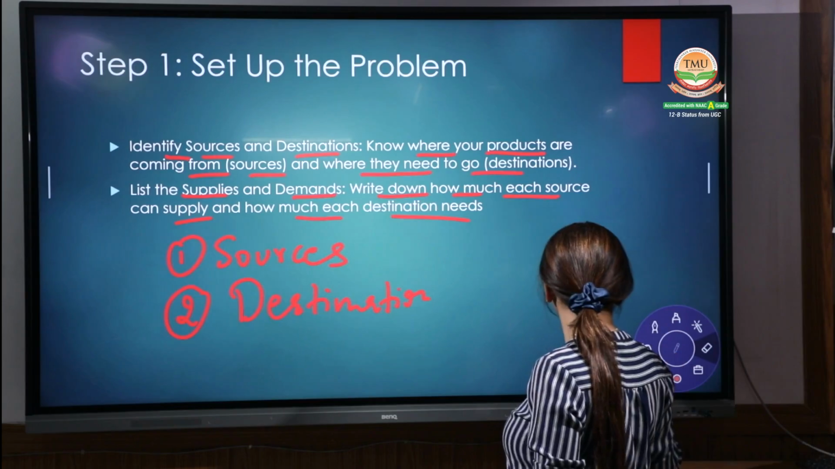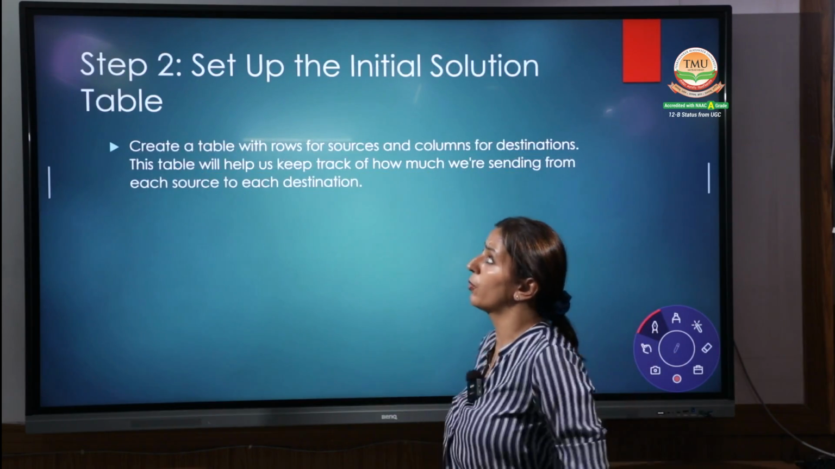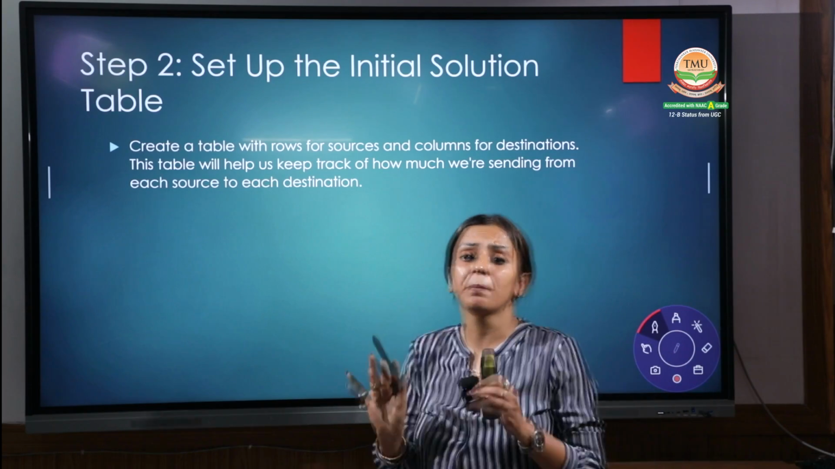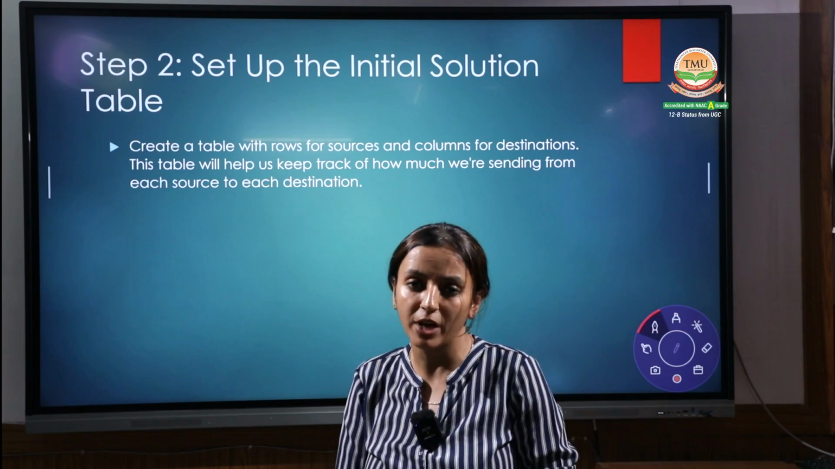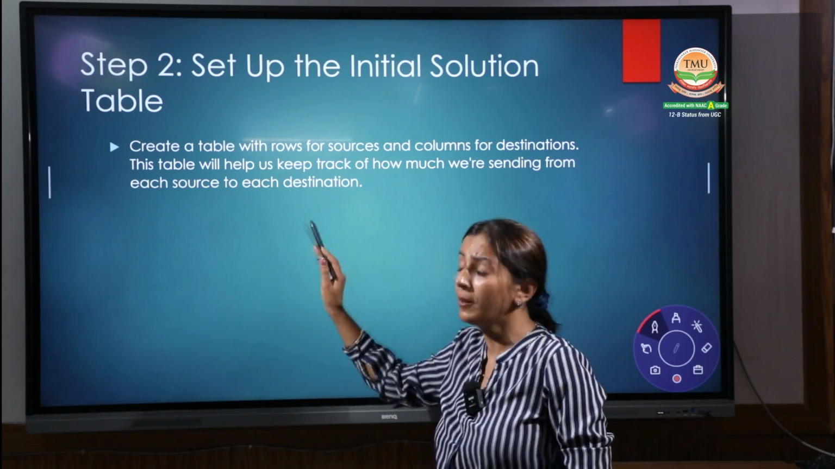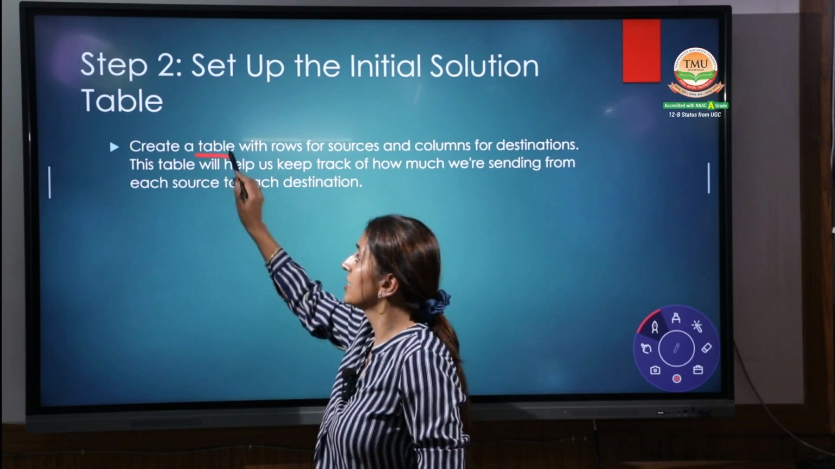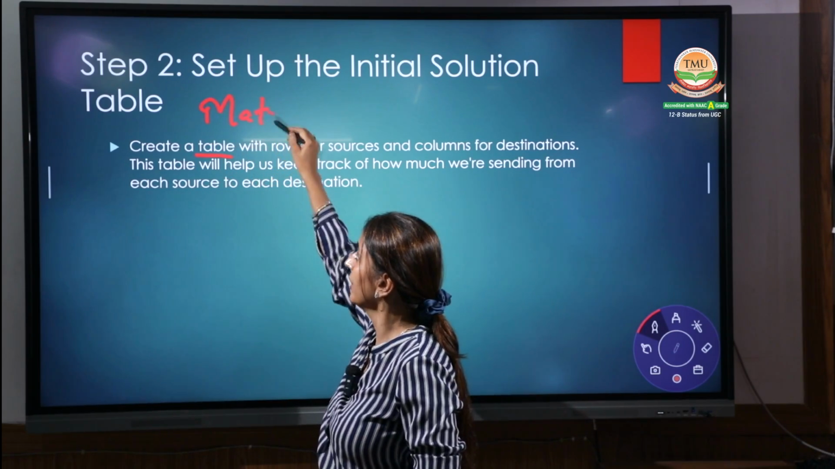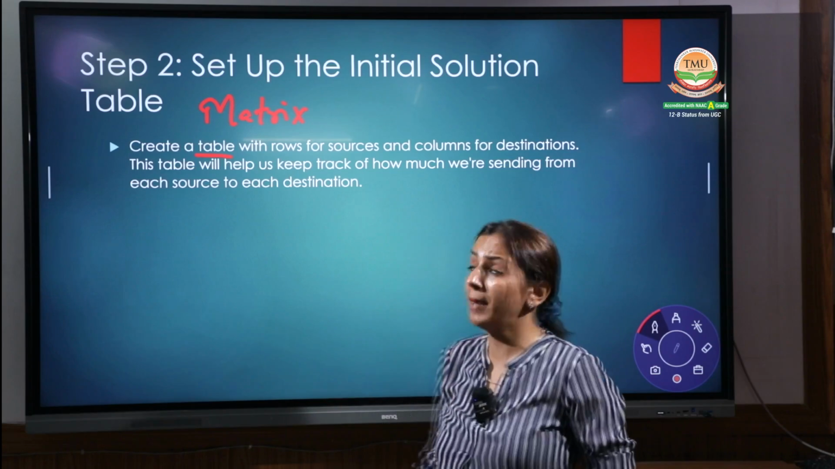The second step you require is to set up the initial solution table. This is a basic solution table you have to formulate. First you have to set up the problem. The second is to find the initial solution. That means create a table. What does the table indicate here? It indicates a matrix.